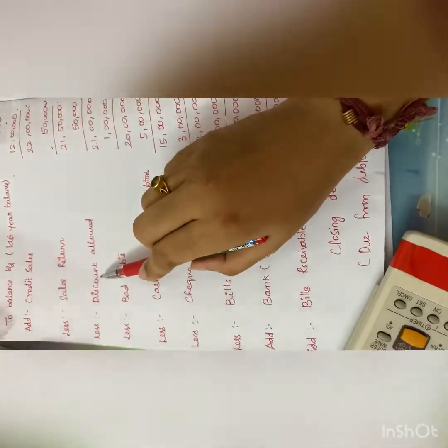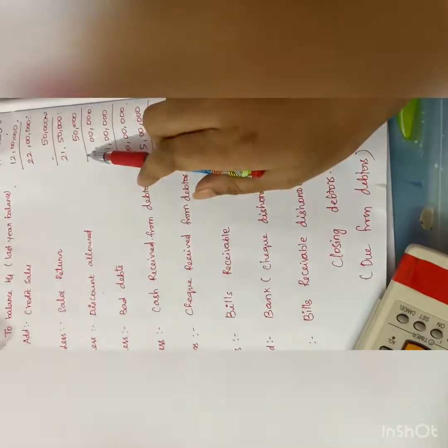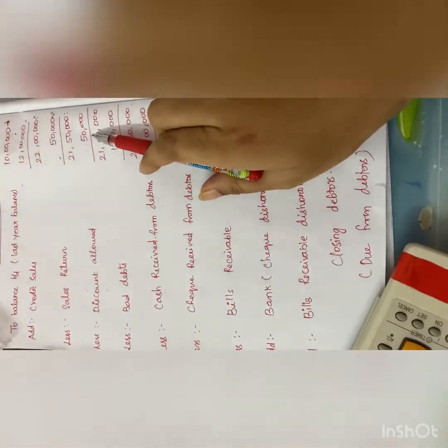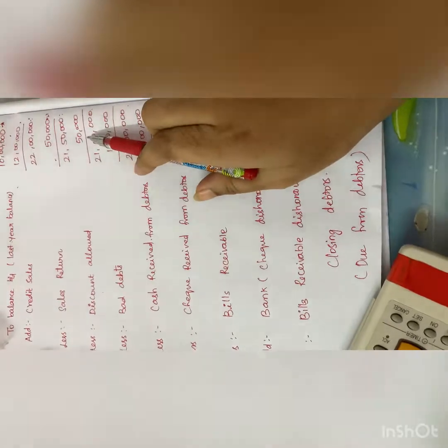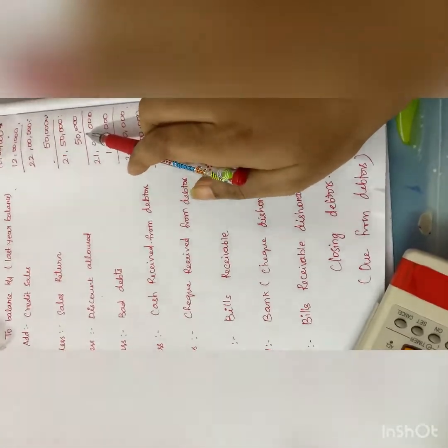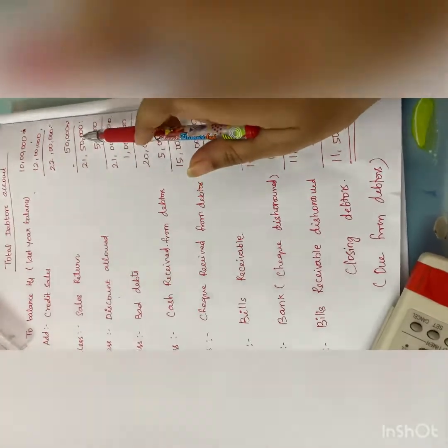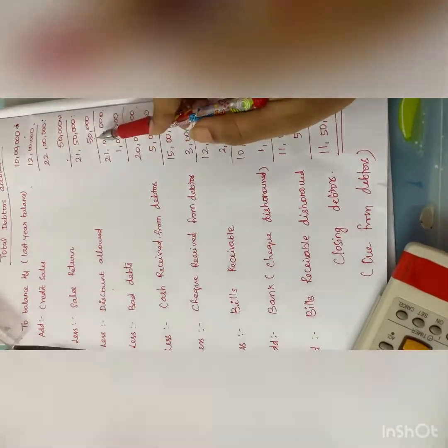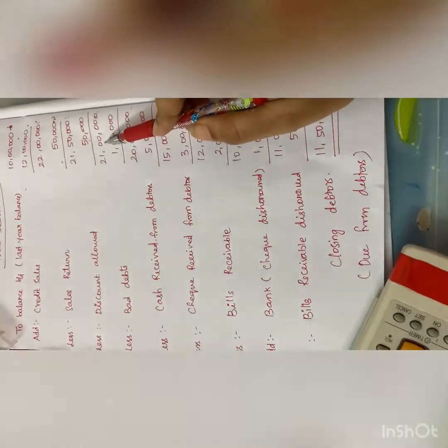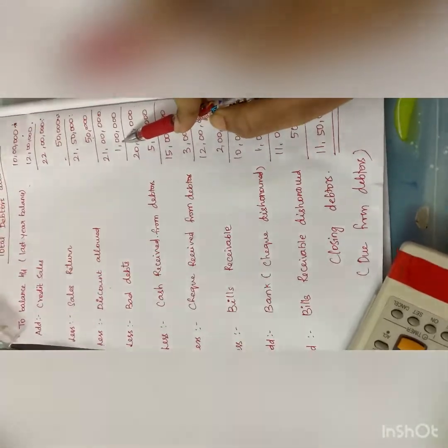Now, the company is giving a discount to the debtors, say 50,000 rupees. Once the discount is announced, that amount will not be paid by the debtors. So we will deduct that from the total debtors. Now the balance is 21 lakhs. Come to bad debts.